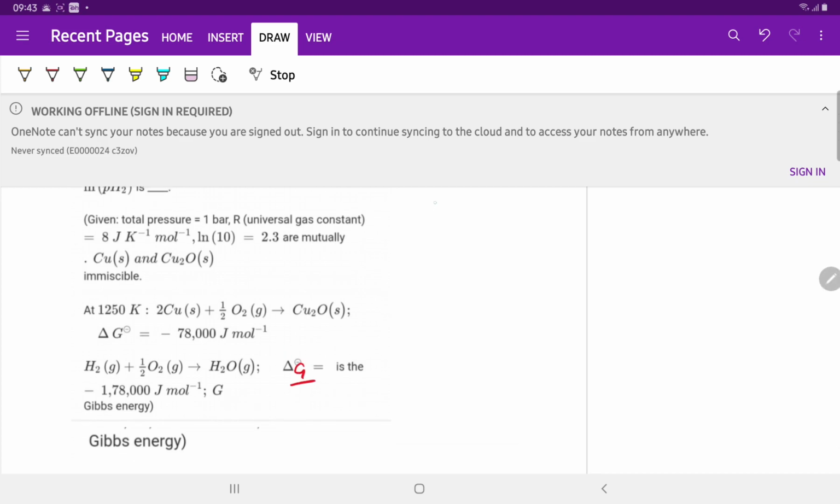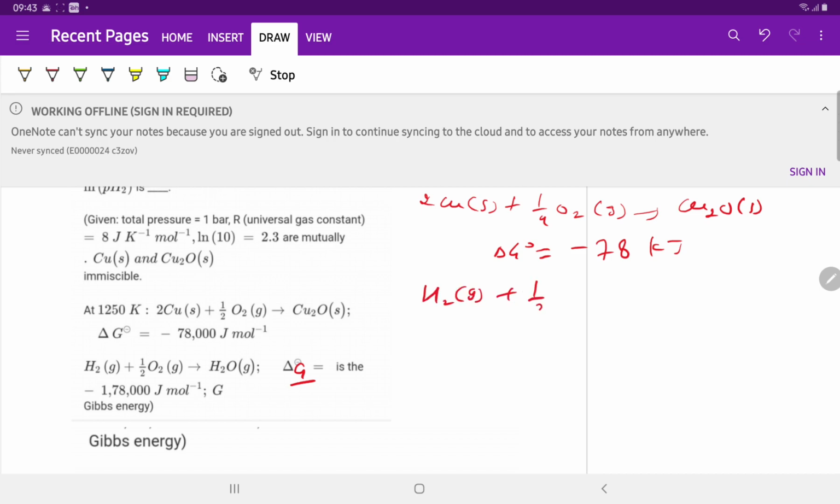So 2 moles of copper solid plus 1 by 2 mole of O2 gas forms Cu2O solid. Delta G naught is equal to minus 78 kilojoule. H2 gas plus half O2 gives H2O gas.